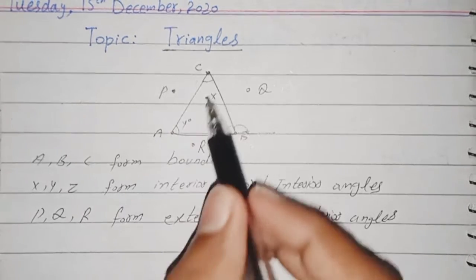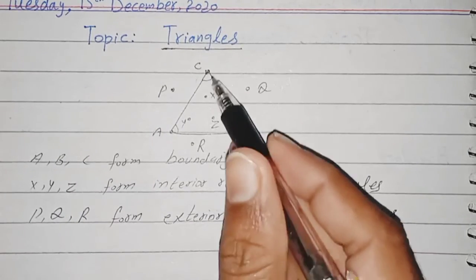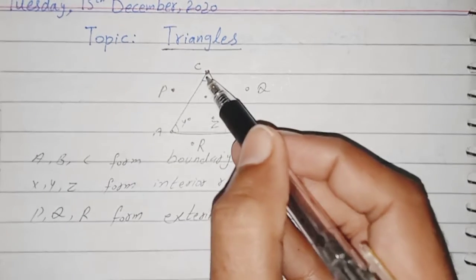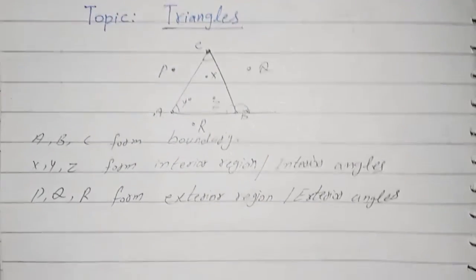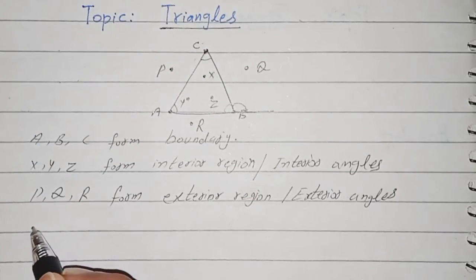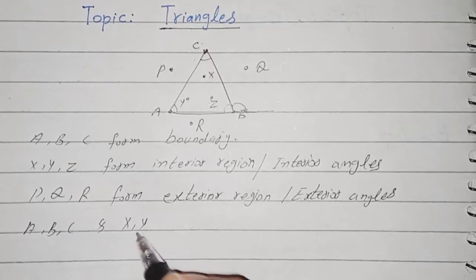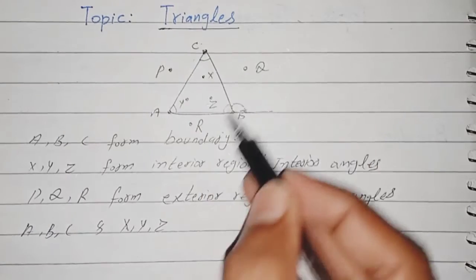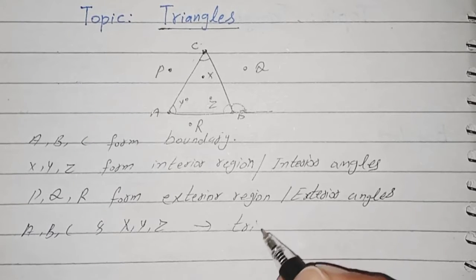Now we can collectively say ABC, these points, is the boundary, and the interior region is these X, Y, Z. Meaning the interior region and boundary, collectively, are called the triangular region.